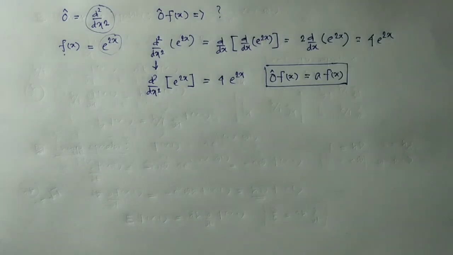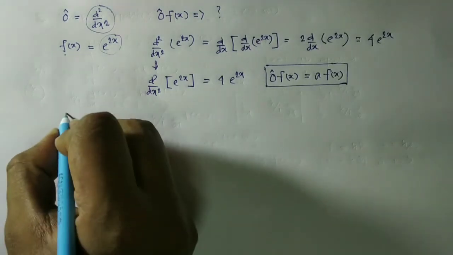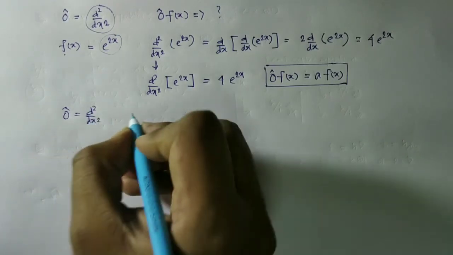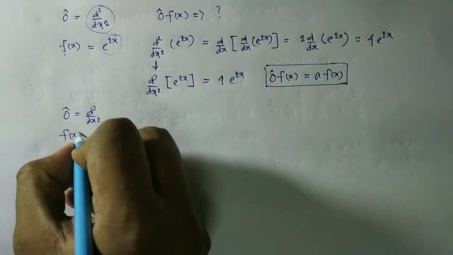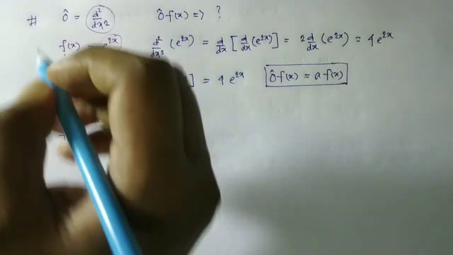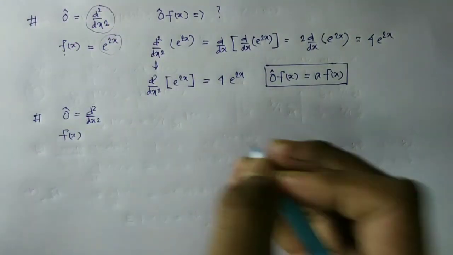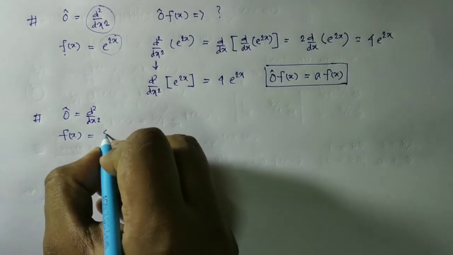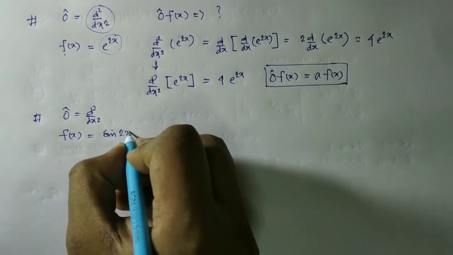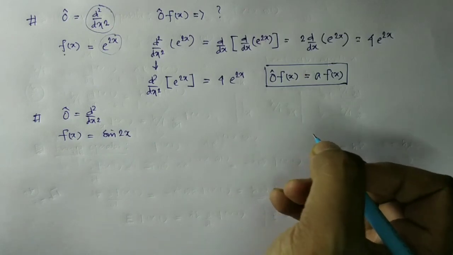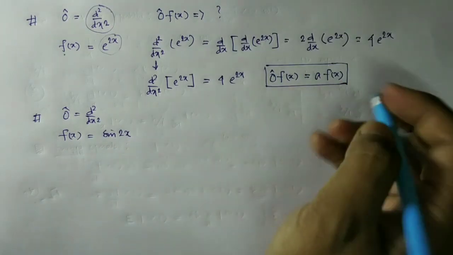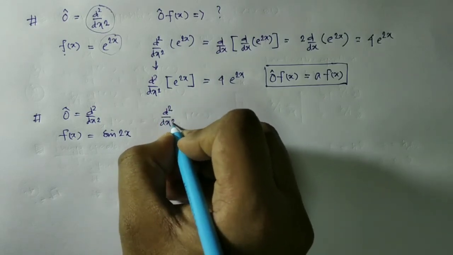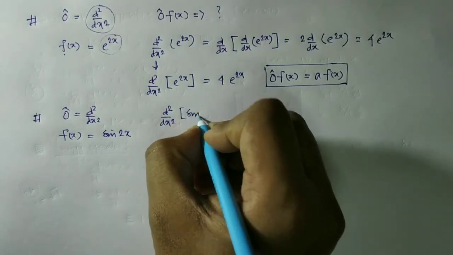Similarly, if we consider the same operator d2/dx2 and a function — this one was the first example and now this is the second example — and the function is, suppose, sin 2x. So now d2/dx2 is acting over sin 2x.